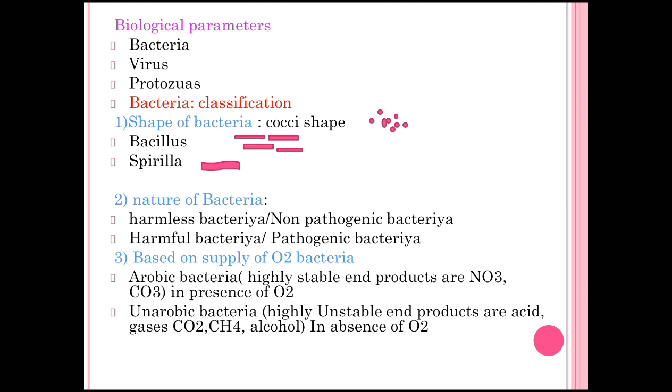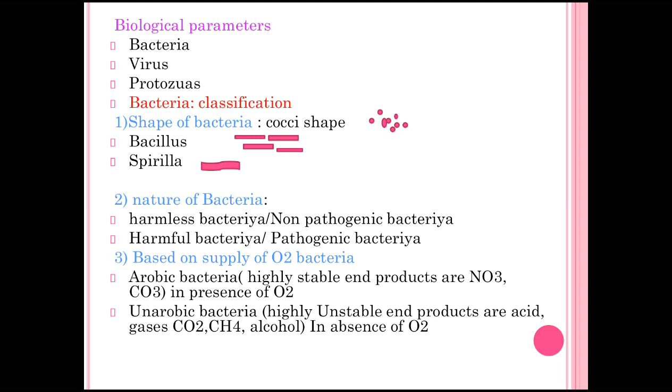When the aerobic bacteria react, or whenever there is a chemical reaction, highly stable end products are formed like CO3, NO3, because it happens in the presence of oxygen, so it is called aerobic bacteria.